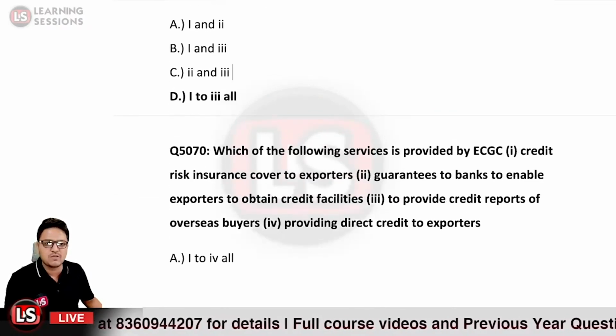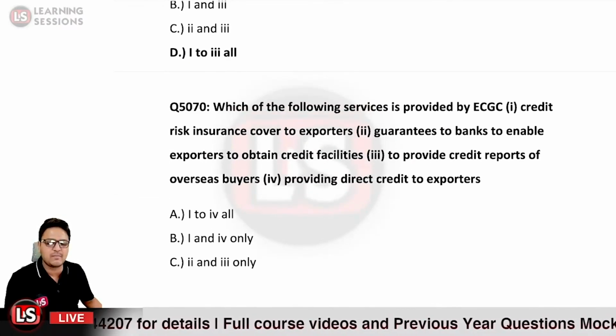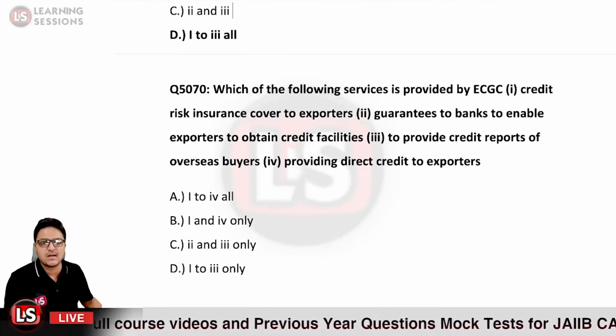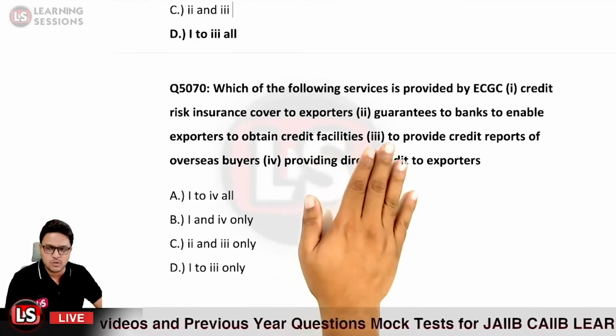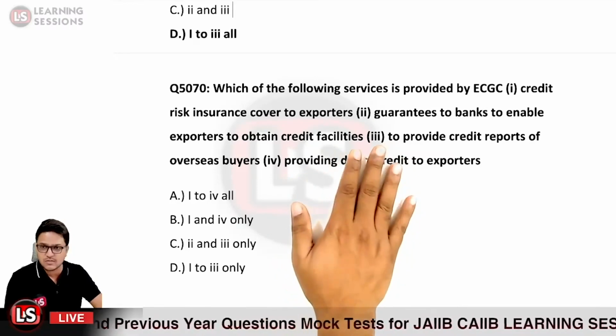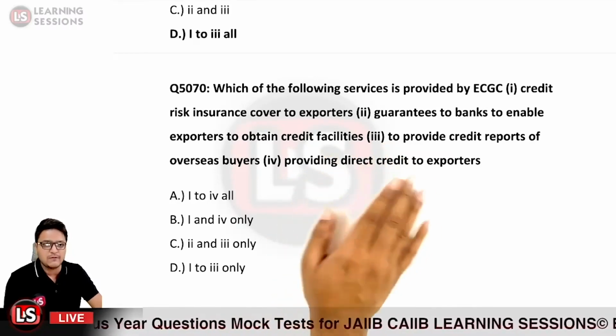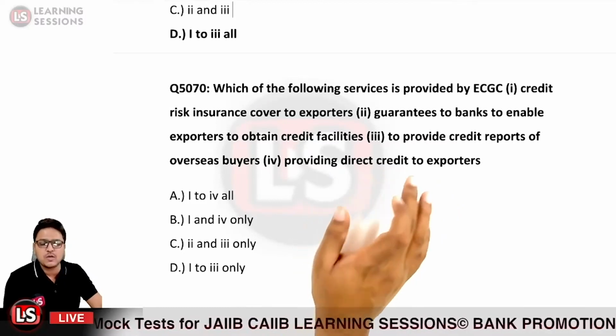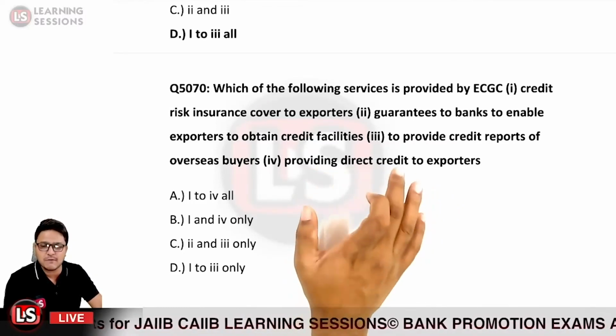Next question, it says which of the following services is provided by ECGC? So what type of services are being provided by the ECGC? Credit risk insurance cover to exporter. Definitely it provides credit risk insurance. Different policies are there. And further, guarantees to banks. So financial guarantees are also extended to the banks so as to enable the exporters to obtain credit facilities.